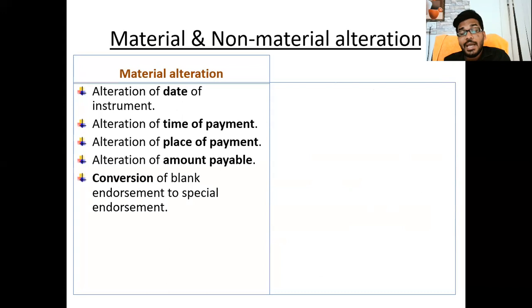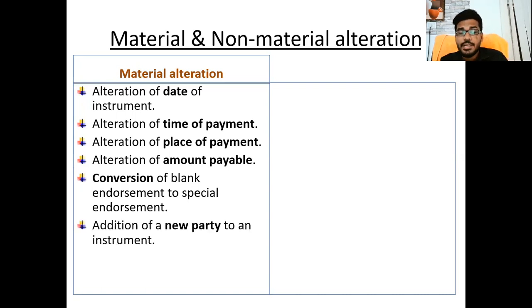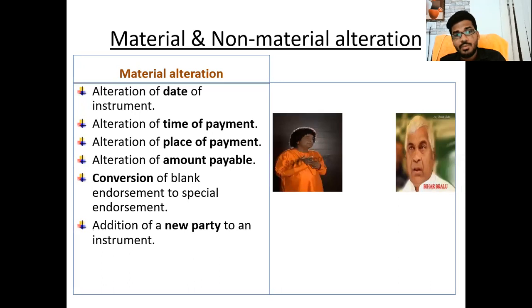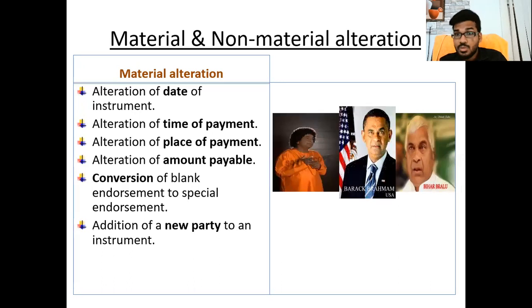Conversion of blank endorsement to special endorsement. We have studied that blank endorsement means no name is mentioned, the payee name is not mentioned. But special endorsement means payable to a particular person. Conversion of blank endorsement to special endorsement is also treated as a material alteration. Addition of a new party to an instrument is also a material alteration. We should add a new party to the instrument; those are called material alterations.